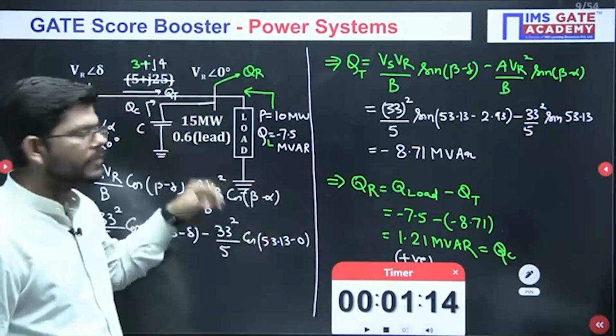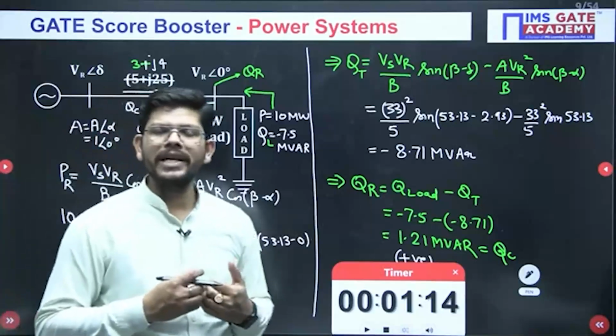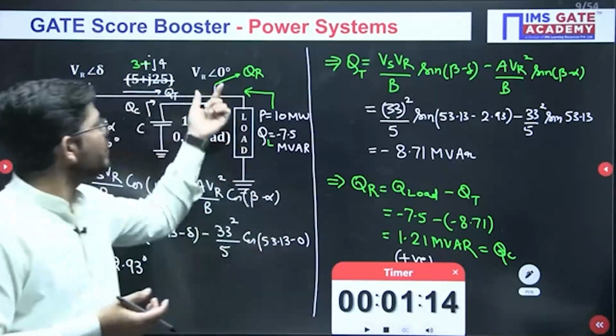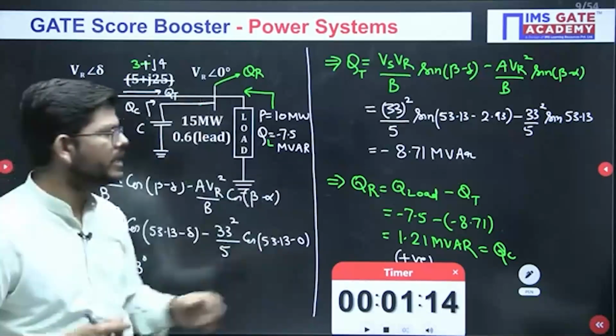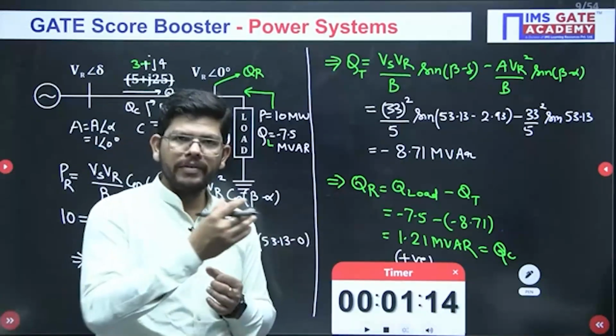Capacitor. If suppose this QR is coming negative, it means load requirement is less, but the source is supplying more. In that case, we have excessive power at this terminal, isn't it? QR will be coming negative. So if you have excessive power, then we will install an inductor.